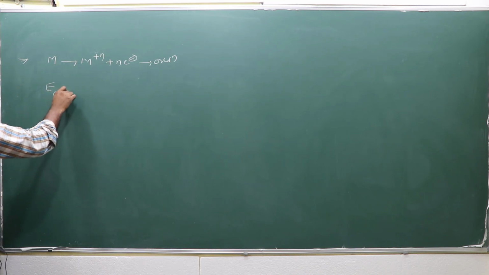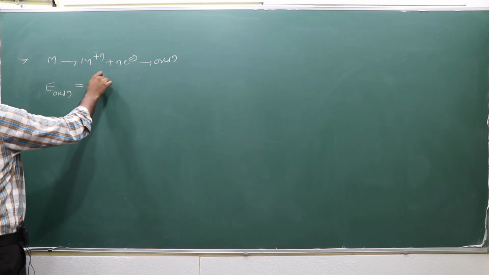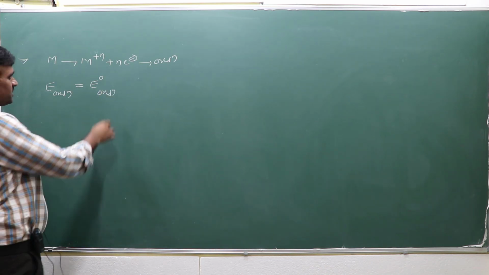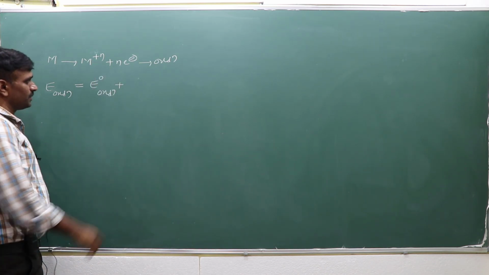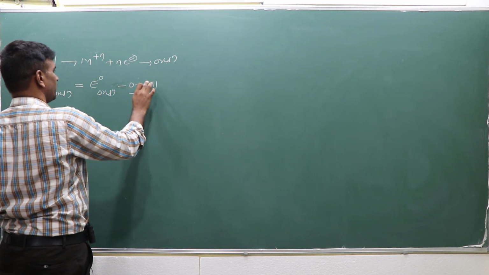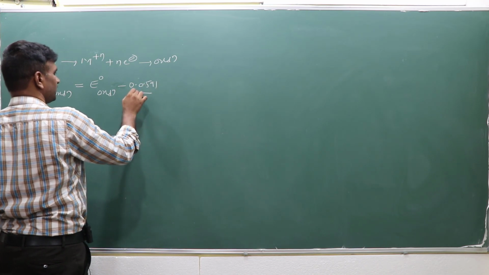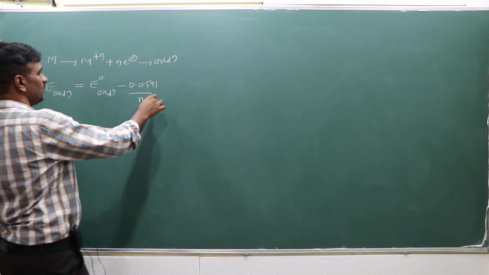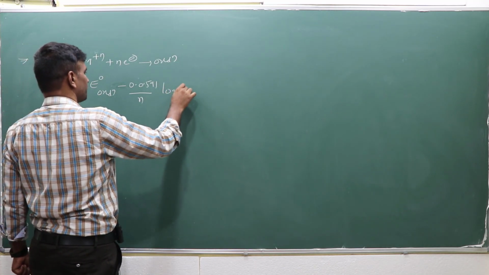E of the oxidation half cell is equal to E0 of oxidation potential minus 0.0591 by n, where n is the number of electrons, log K.